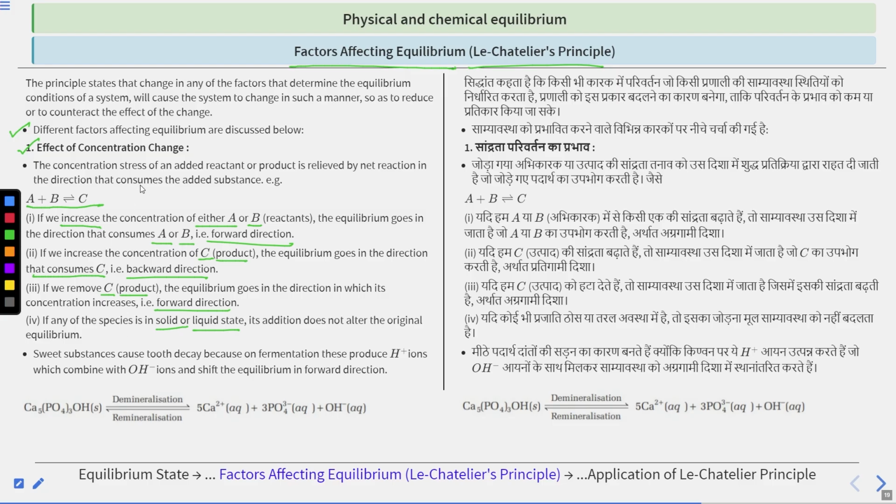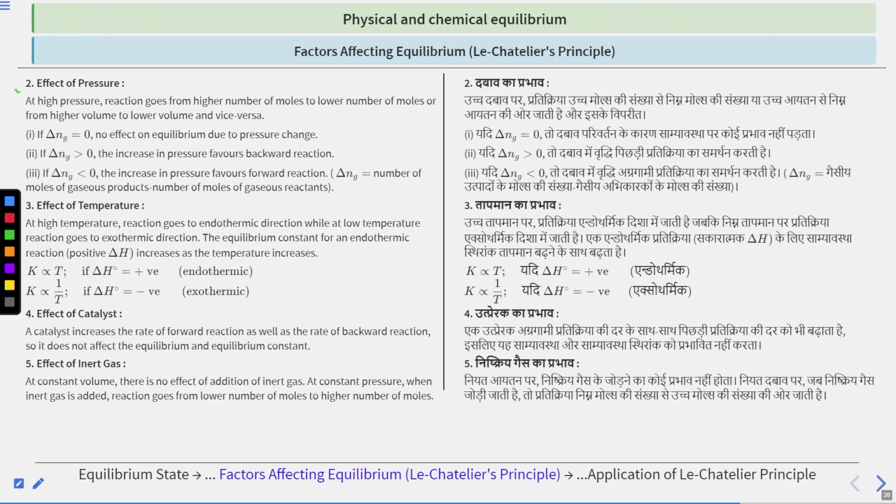These are some points we have to keep in mind when talking about the effect of concentration change. Here a point is written that sweet substances cause tooth decay because on fermentation they produce H positive ions, which combine with OH minus ions and shift the equilibrium in the forward direction. And this is the reaction for this example. The forward direction is demineralization, and the backward direction is remineralization.